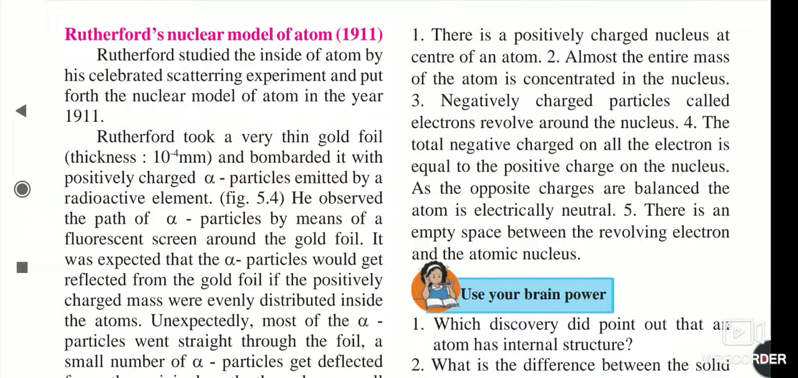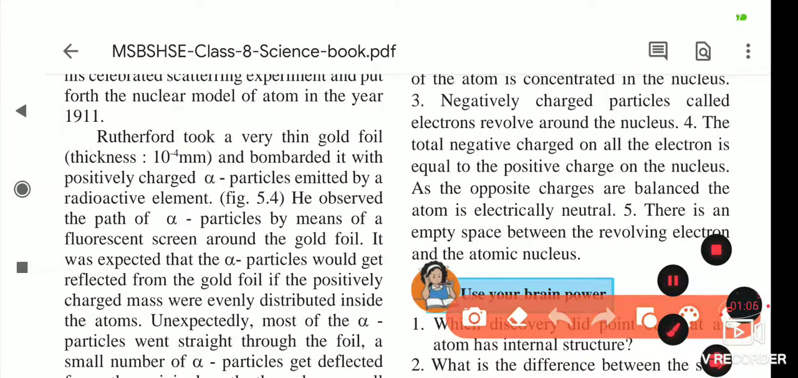First of all, Rutherford studied the inside of the atom by his celebrated scattering experiment and put forth the nuclear model of the atom in the year 1911. So he performed an experiment on a gold foil, and after studying it, he put forth the theory of the atom.